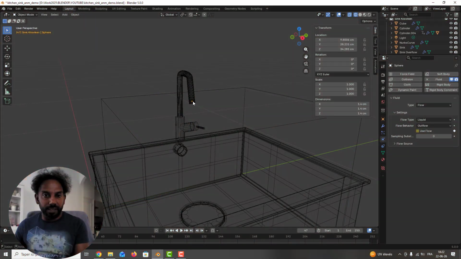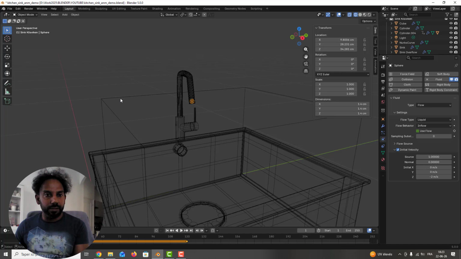For the sphere here, you can select the sphere and you can change the flow behavior to inflow. And after you can leave -z. After, you can go to the first frame and you can calculate the animation.